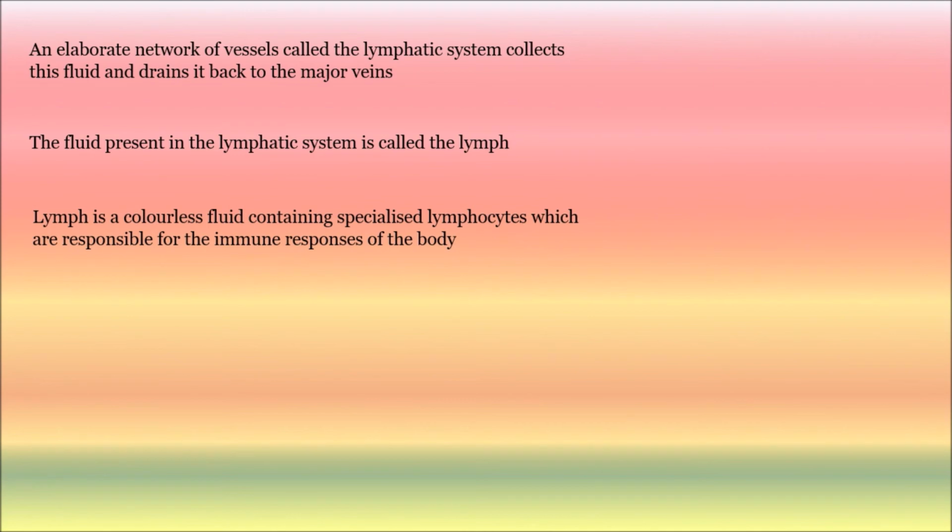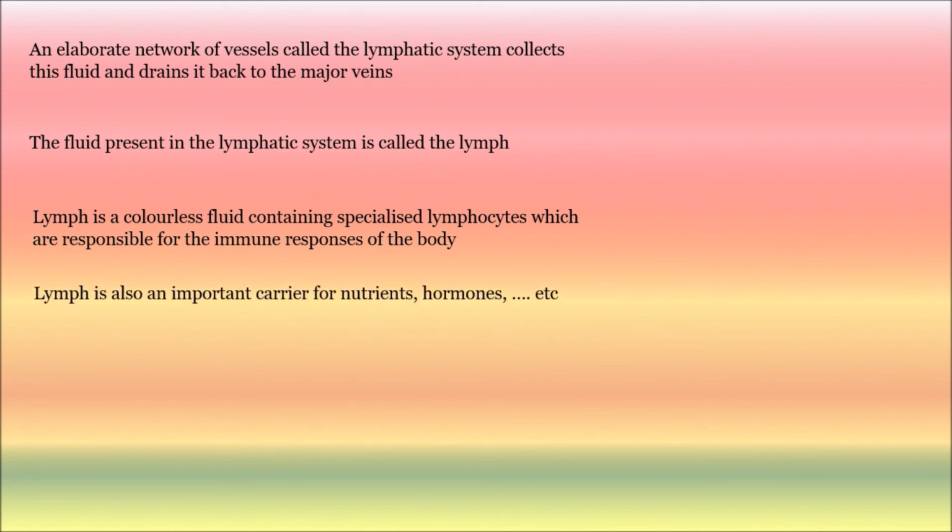Lymph is a colorless fluid containing specialized lymphocytes, and these are responsible for immune responses of the body. So what is lymph? Lymph is a colorless fluid, and what does it contain? It contains specialized lymphocytes. And what are their functions? These are mainly responsible for the immune responses of the body.